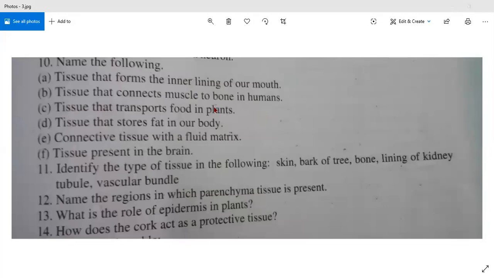Tissue that transports food in plants. Yes, phloem. Please say phloem. Yes, we can say phloem also. Say the spelling. Phloem. Very good. Thank you very much. I'm muting you.